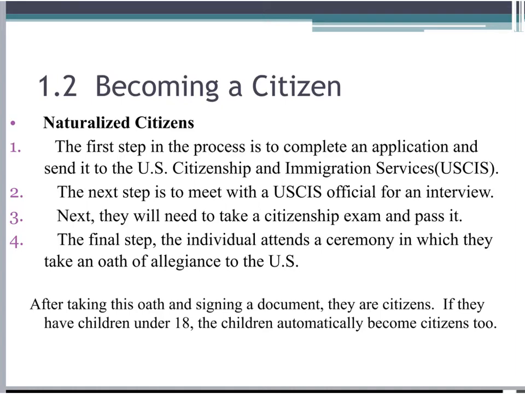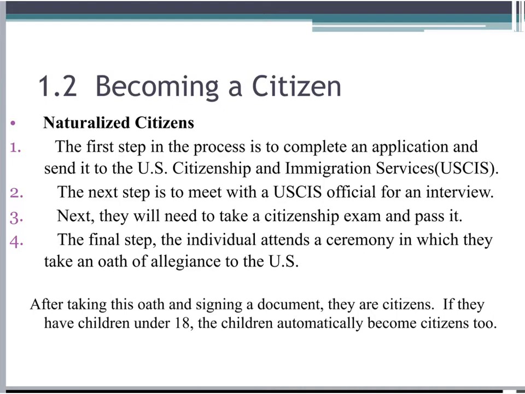Naturalized citizens. The first step in the process is to complete an application and send it to the U.S. Citizenship and Immigration Services. The next step is to meet with a USCIS official for an interview.